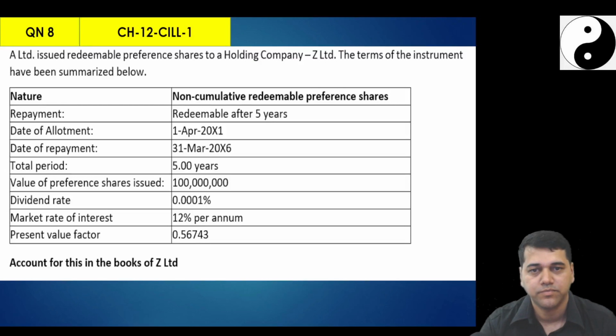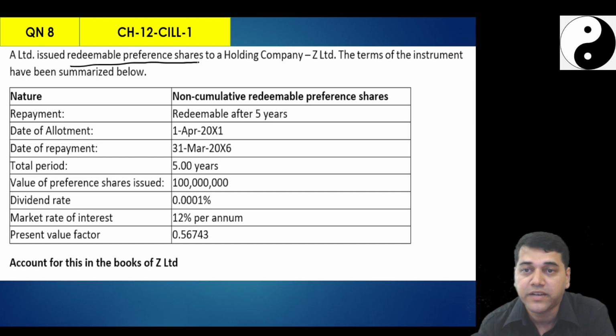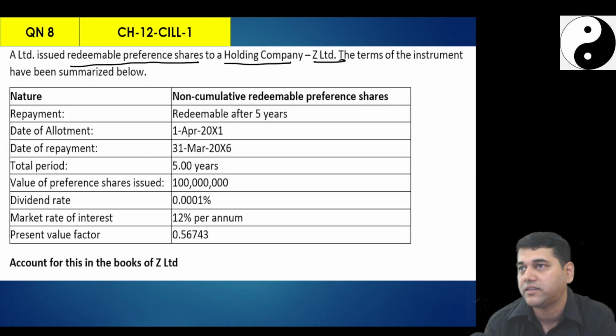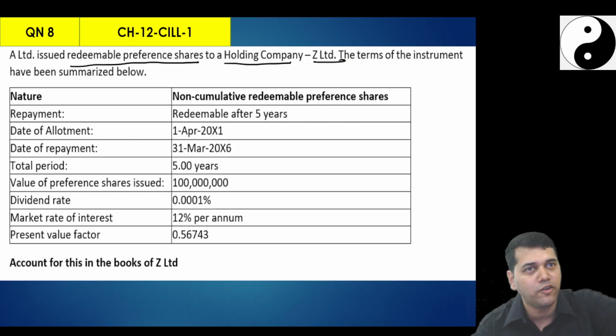Okay, sure. So, question number 8. A Limited issued redeemable preference shares to a holding company Z Limited. Understand, this is a related party transaction. Who issued to whom? A child issued to its parent. In fact, a parent gave money to its child